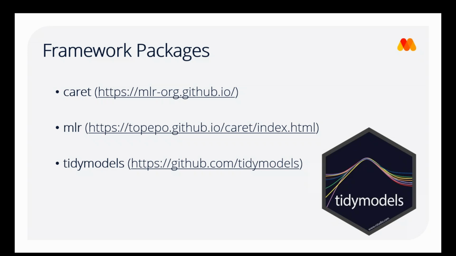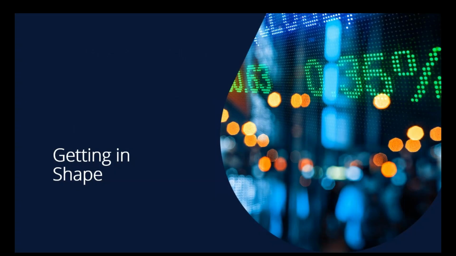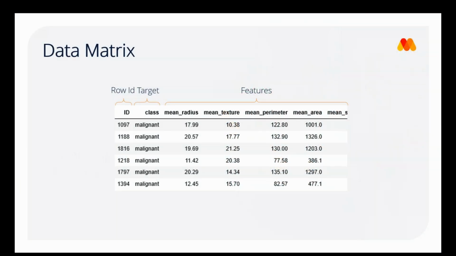Great. So the first thing we're going to talk about is getting our data into the right shape. In machine learning, we refer to our dataset as a data matrix. Typically, this is organized with our variables as columns and our observations as the rows. All values in the matrix are assumed to be numeric. Therefore, before we can fit any models, we must make sure that we have the right type of variables in the right shape. We can divide our variables into three categories.